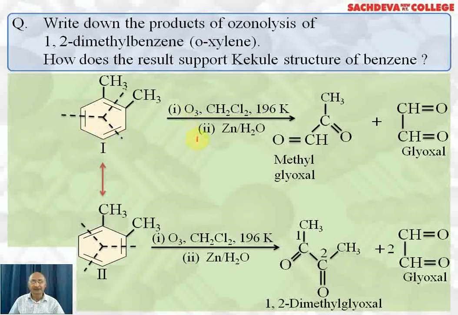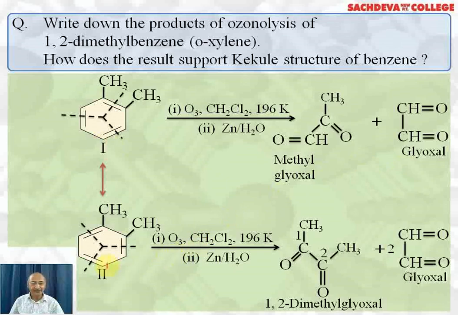Here on ozonolysis followed by zinc and water, the double bonds will break. When this bond breaks, this group changes to keto. This is CH3, CO, CHO. This group changes to CH3, CO, CHO. So 2 moles of methyl glyoxal are formed. And from here we get CHO, from here we get CHO. So 1 mole of glyoxal is formed.